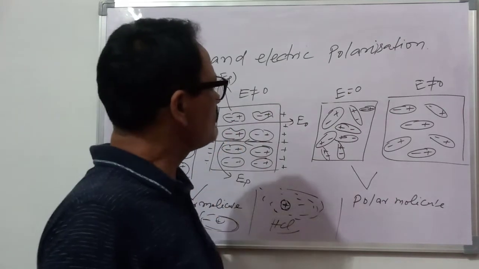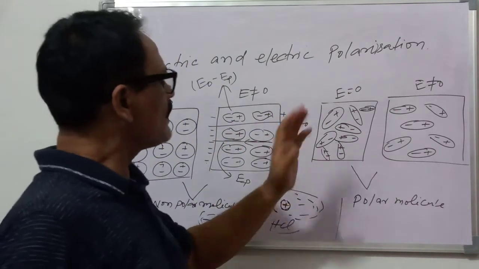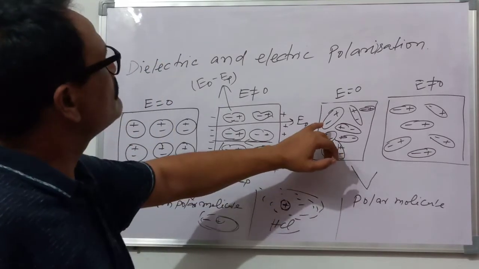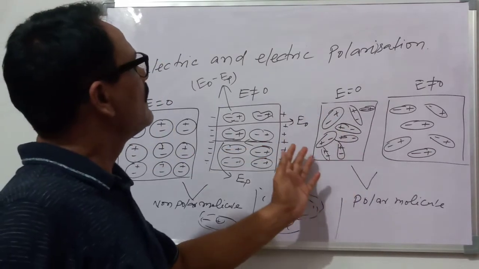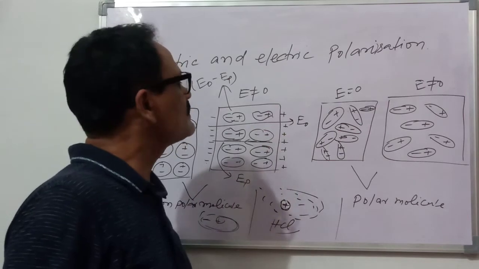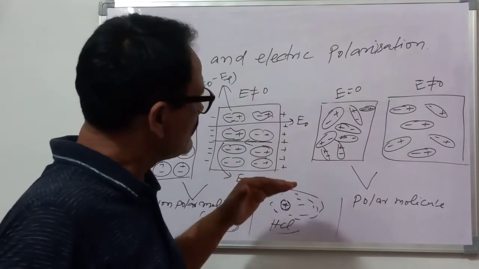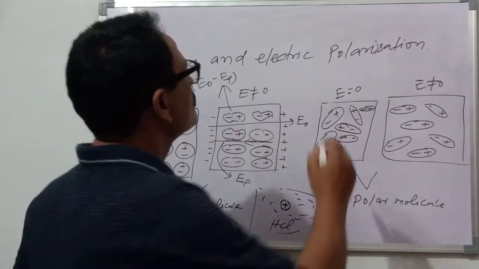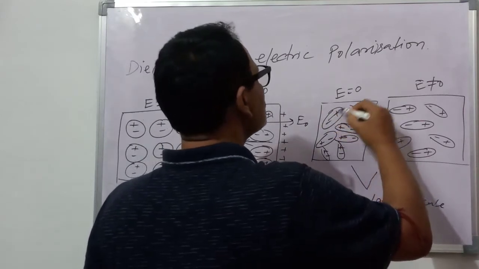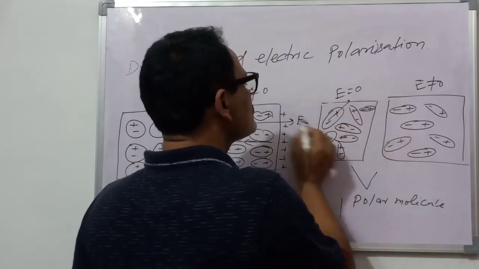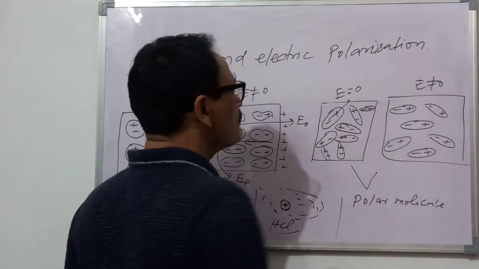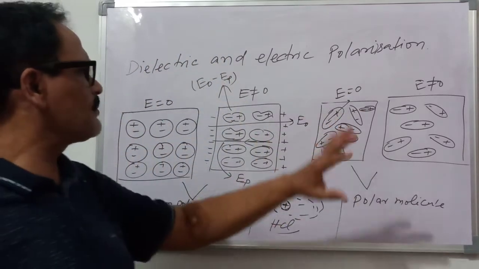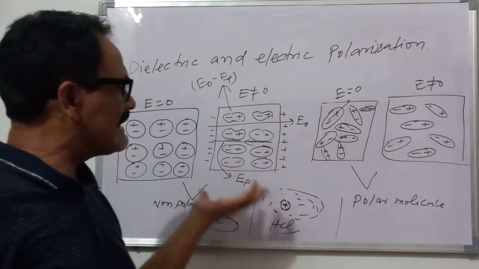Now come to the polar molecule. The polar molecules, individual molecules already have a dipole moment, and the dipole moment is in this direction, in this direction, in this direction. It means we can say that in absence of an electric field they are aligned randomly.